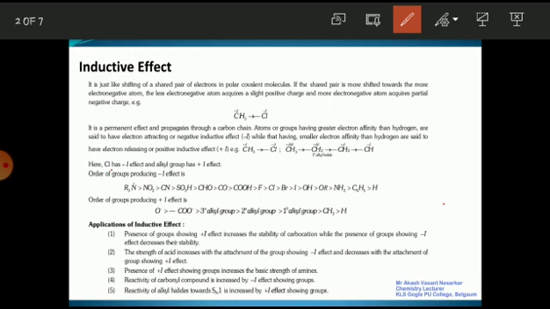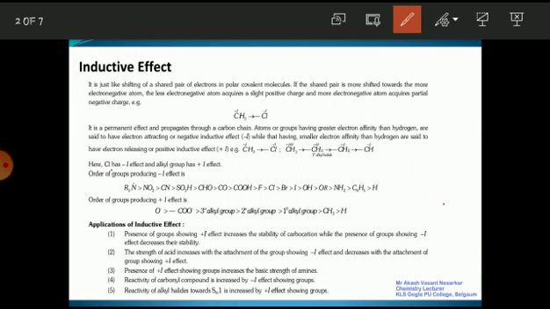The second application is that the strength of acid increases with the attachment of groups showing negative inductive effect. If an electron withdrawing group is present with the acid, then the strength of the acid increases, and it decreases with the attachment of positive inductive effect groups. For example, if chlorine is present in the acid molecule, then acidic character increases. If methyl group is present in acid molecule, then acidic character decreases. Presence of positive inductive effect showing group increases the basic strength of amines. So if positive inductive effect groups are present in a base, then basicity increases.